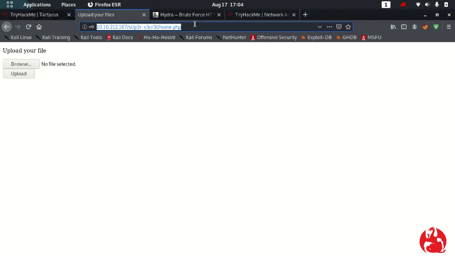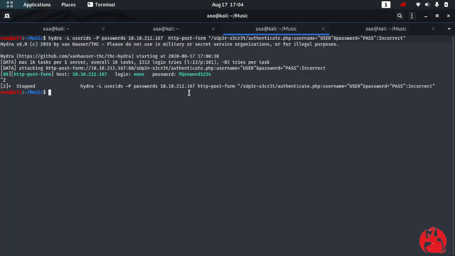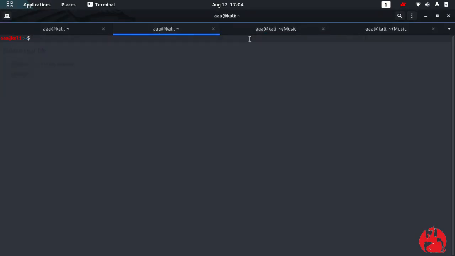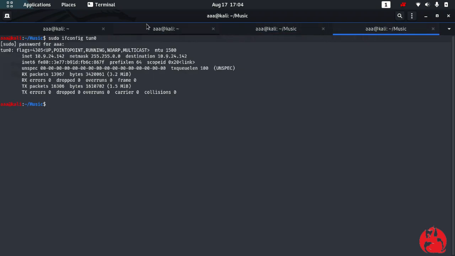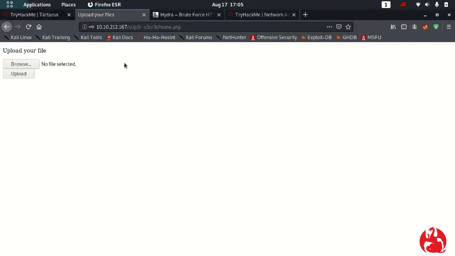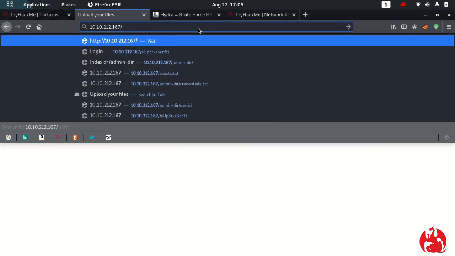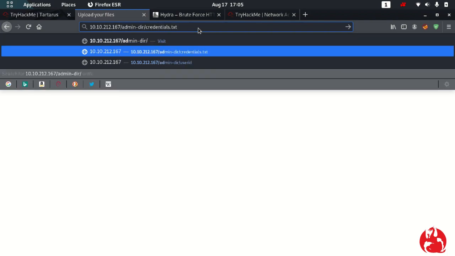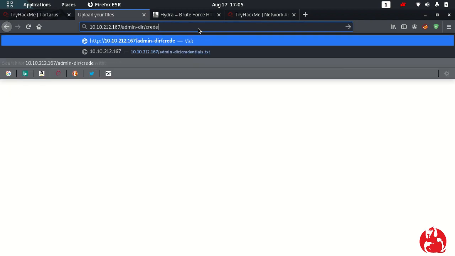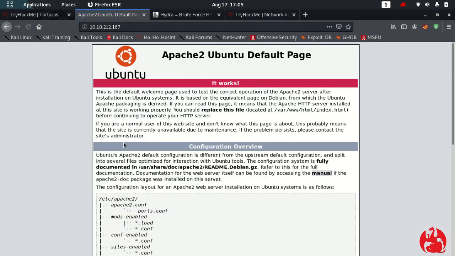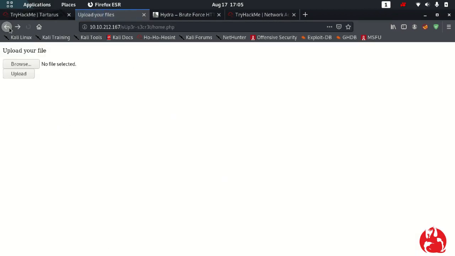So I'll brute force this to check for the place where the file is. So where is the file? Well, do you remember we tried the admin directory? So is there an admin directory? No, it's not an admin directory. So let's just brute force this login page.